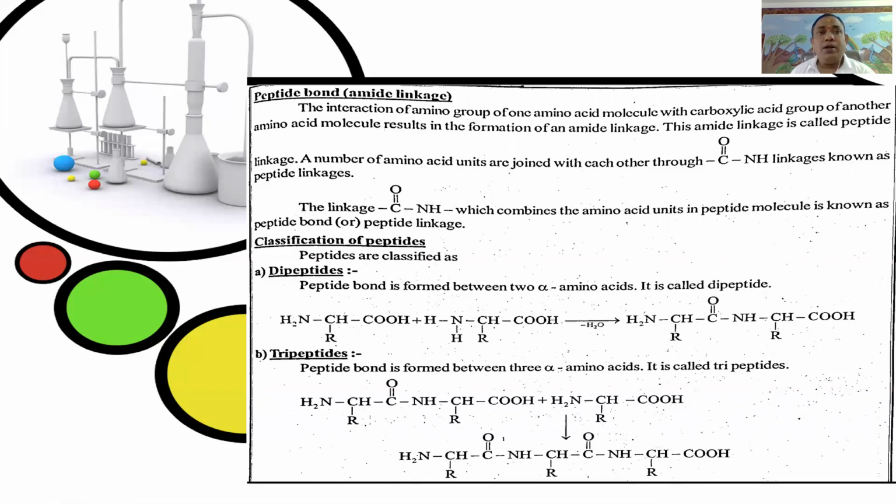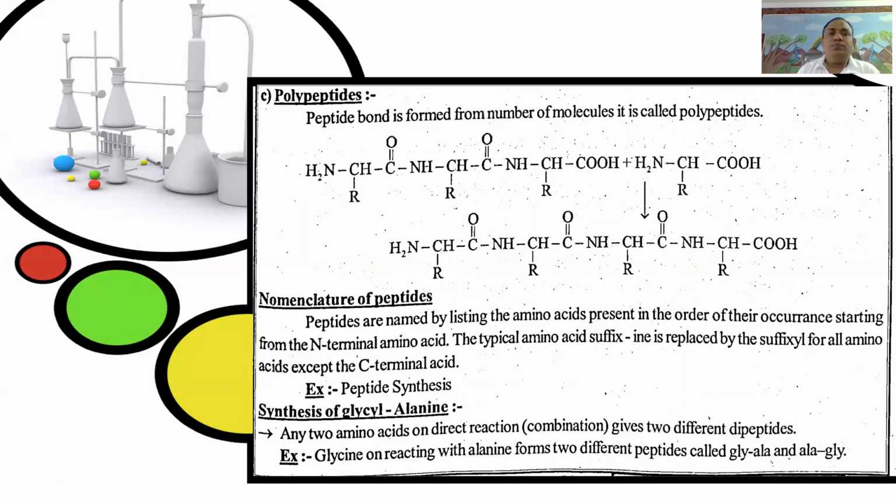In the tripeptide, two peptide bonds are formed, because a tripeptide means peptide bonds are formed between three alpha amino acids.